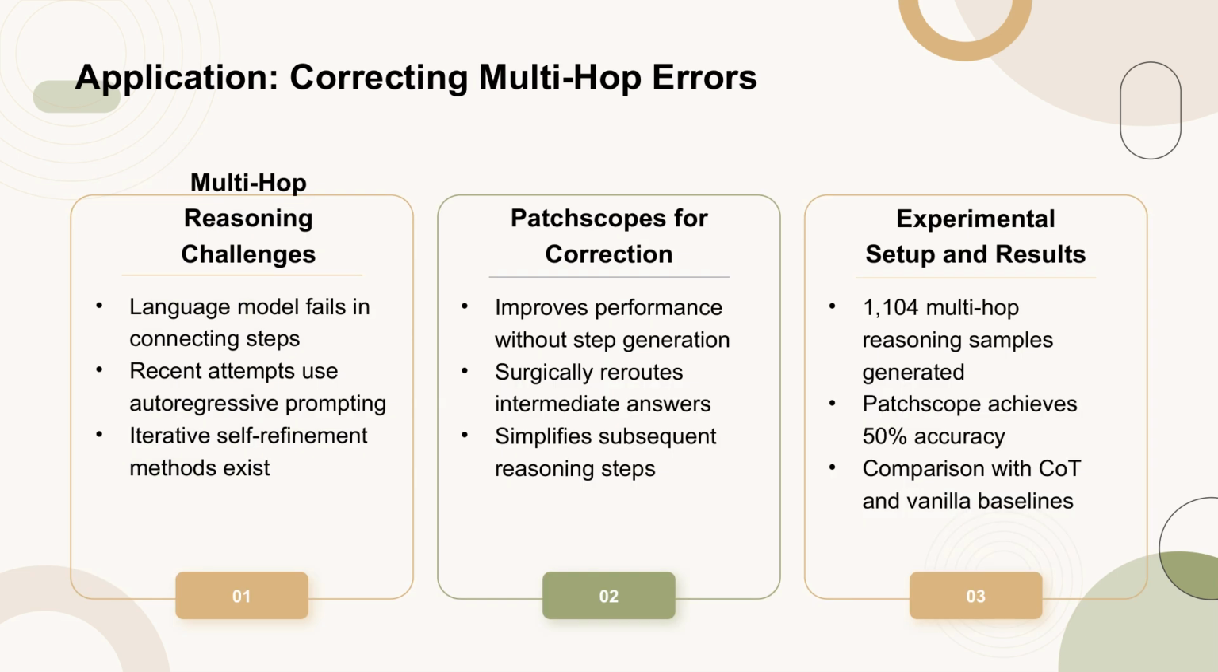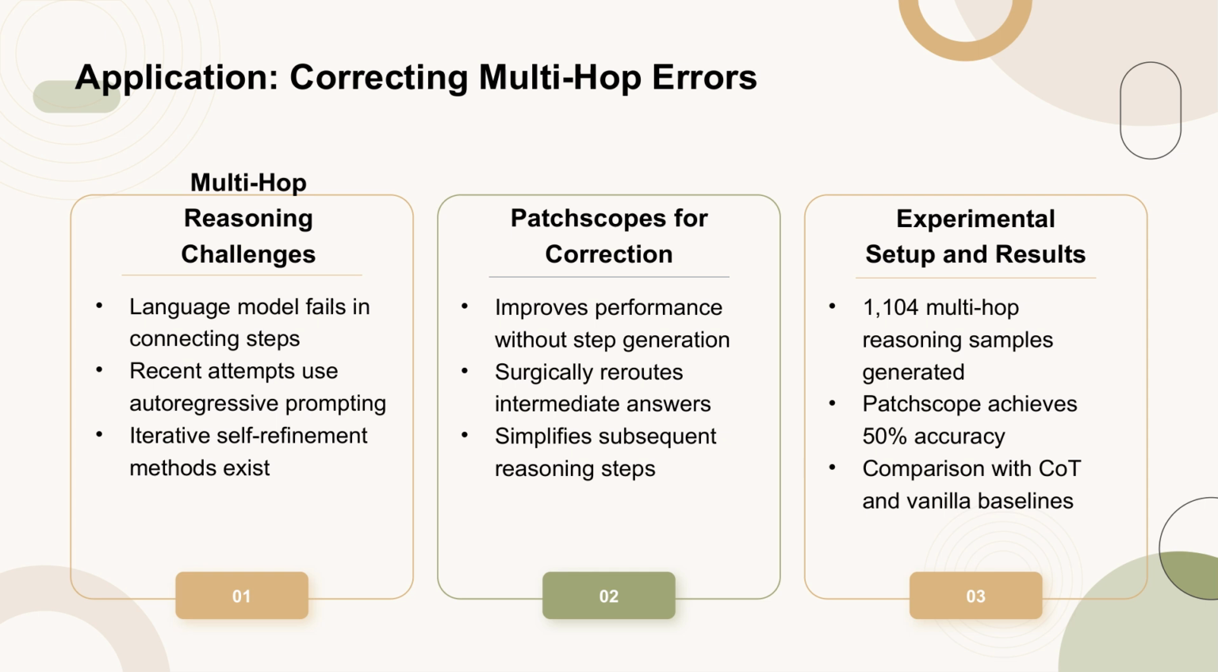Multi-hop reasoning remains a significant challenge for language models. Although a model might accurately answer each step individually, it often fails to connect these steps, leading to incorrect predictions. Recent efforts to enhance multi-hop reasoning have involved autoregressive prompting and iterative self-refinement processes. However, the authors propose an alternative approach using Patchscopes, which can improve multi-hop reasoning performance without generating reasoning steps. This method involves surgically operating on the model's representations to reroute intermediate answers, thereby simplifying subsequent reasoning steps and correcting the final prediction.